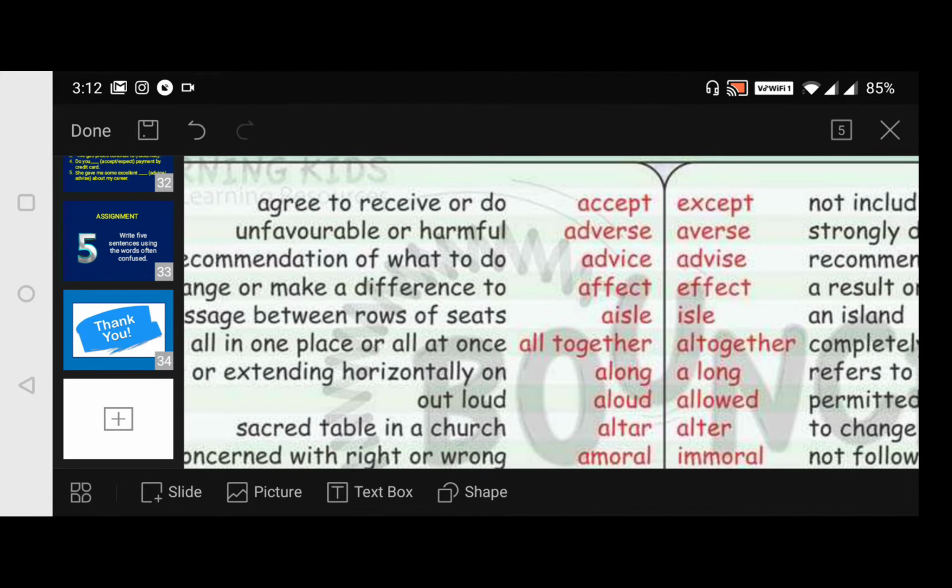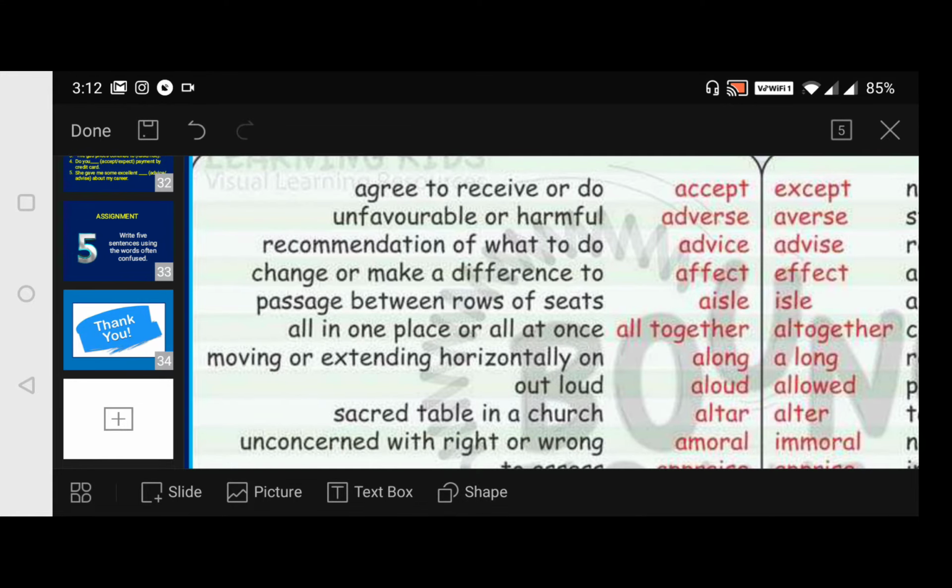Now coming to the third word, advice and advise. What is advice? Recommendation of what to do. I advise you to do like this, because then you will become well settled in your life.